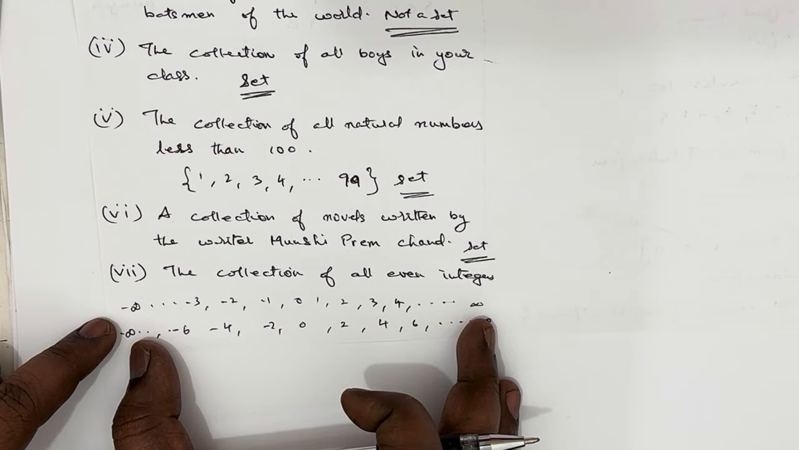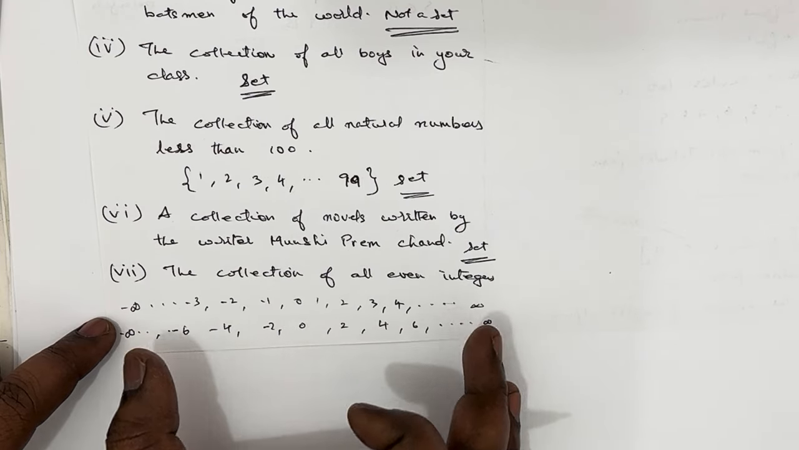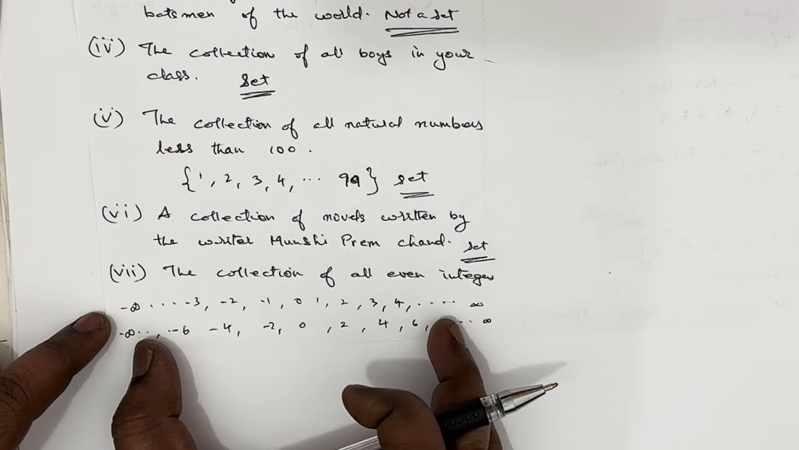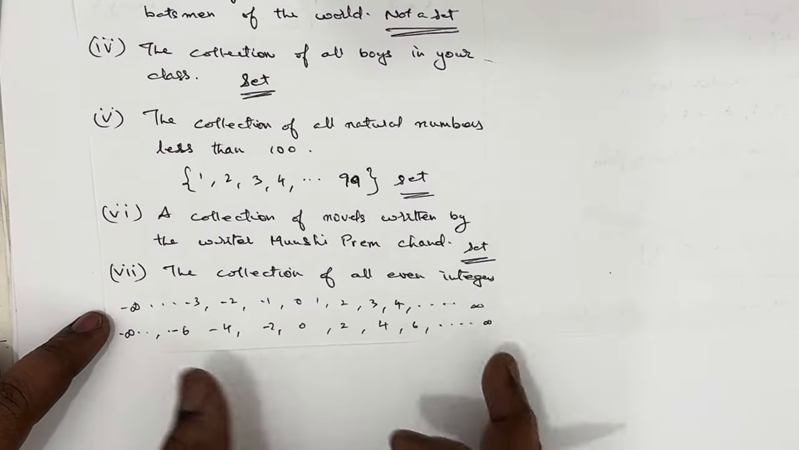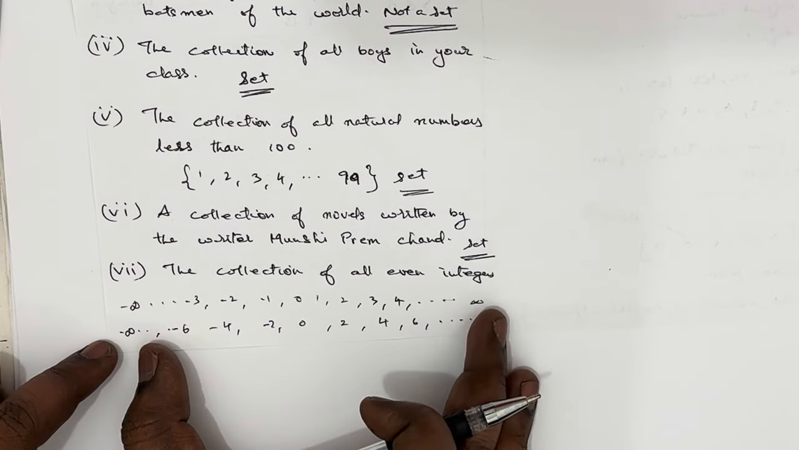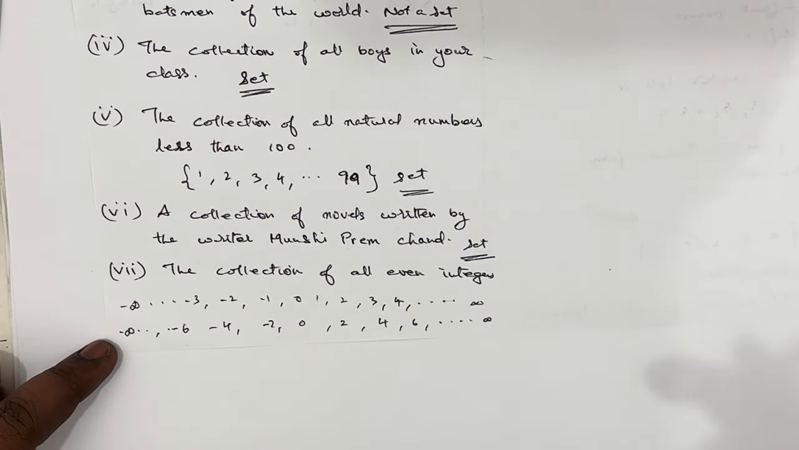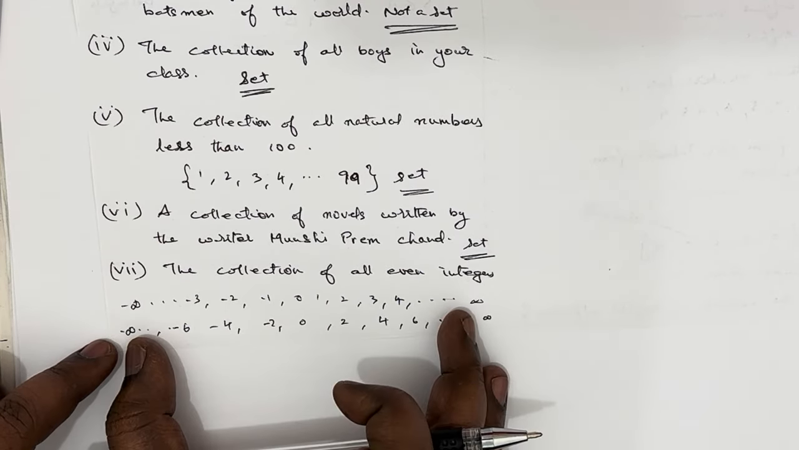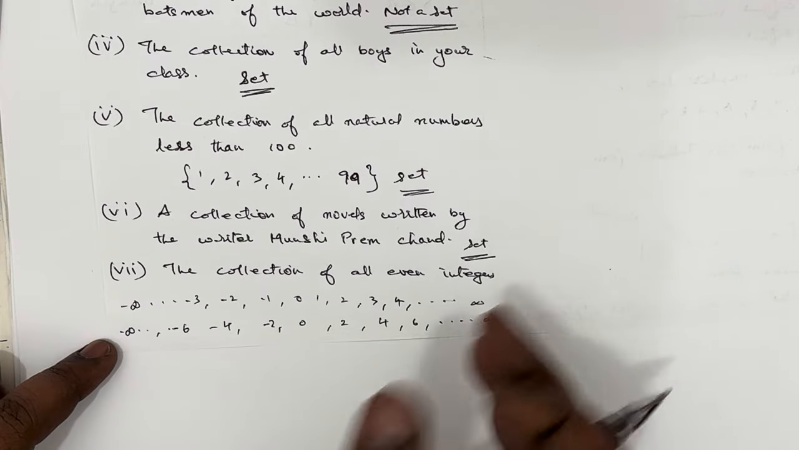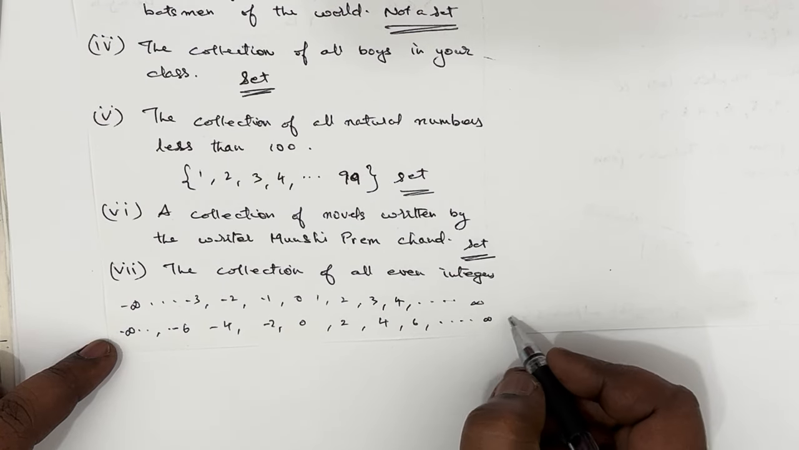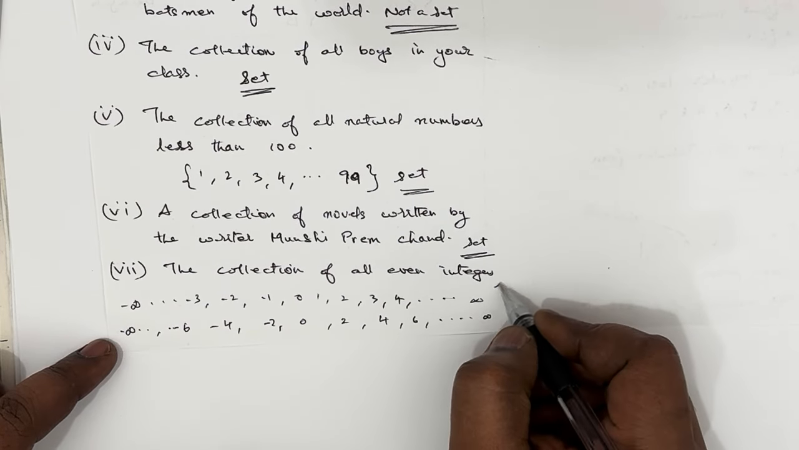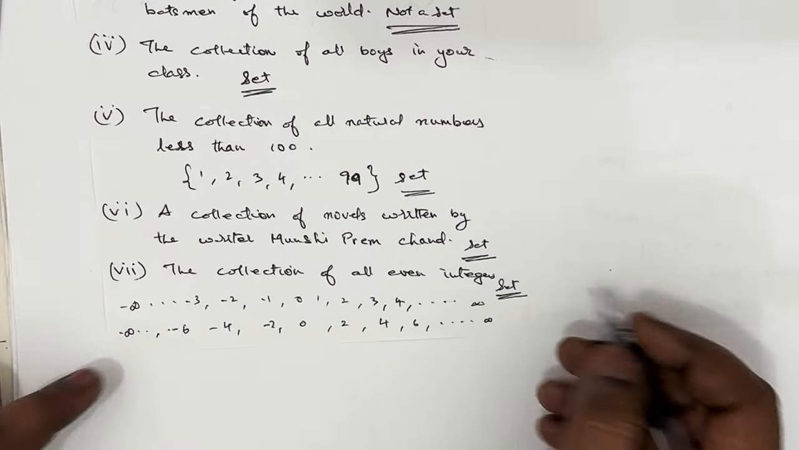Now this is a well-defined set because this will be the collection for every person. Everybody will give you the same collection, because this is the collection of even integers. So this is well defined since it doesn't change from person to person. So we can say this is a set.